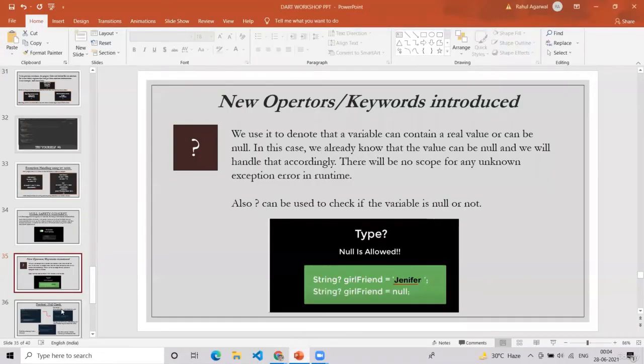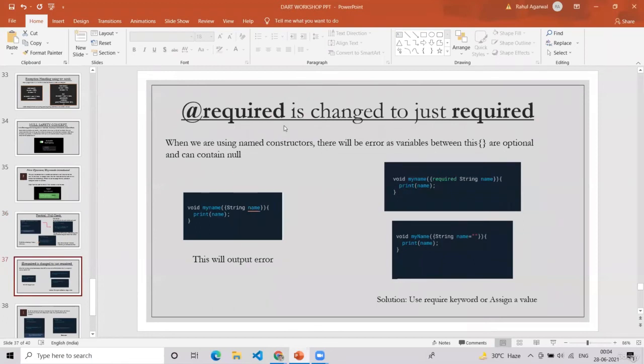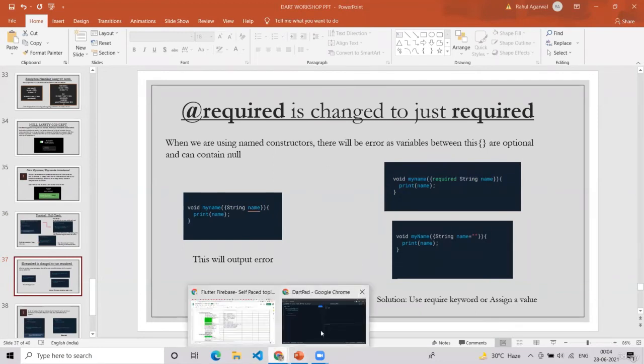After that, the next keyword is required. This is a change which is being done in the code.